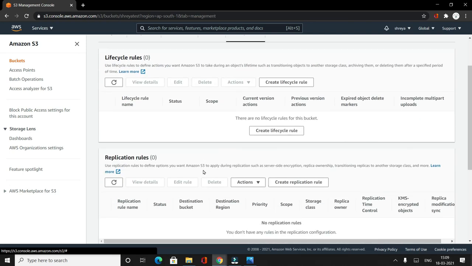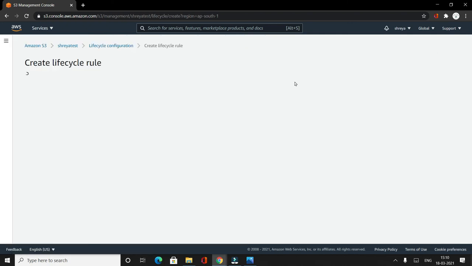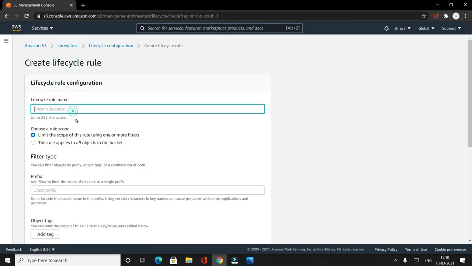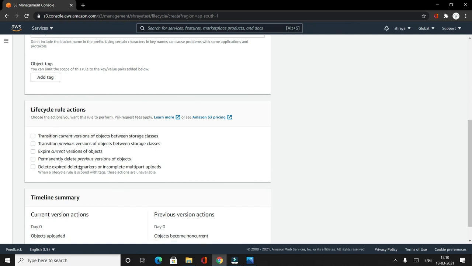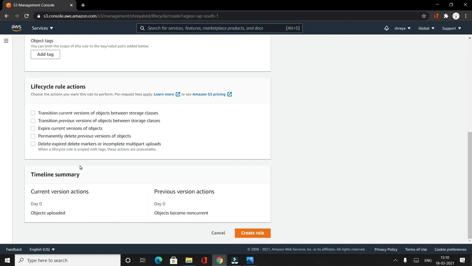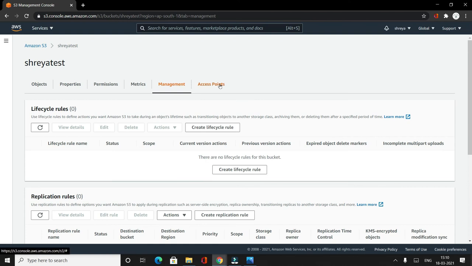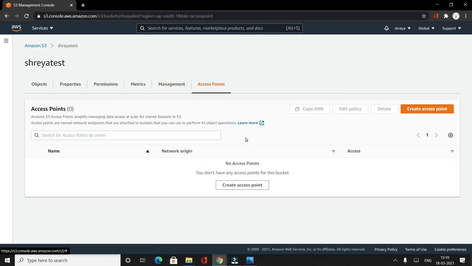In management, one way to move objects was by having intelligent tiering. Another way is to add lifecycle rules. If I say create lifecycle rule, I can give a name and put in my own lifecycle actions, what I want to do and when I want to move the objects. All those rules can be selected from lifecycle rules. And then there are access points. Like I mentioned, if I want to give specific access to a certain set of data, I can do it from here.